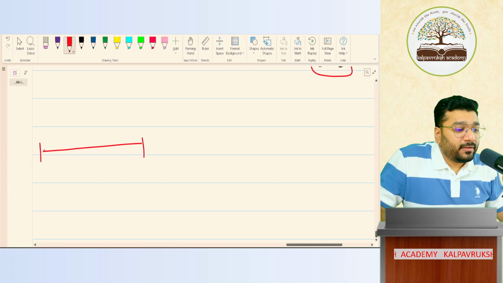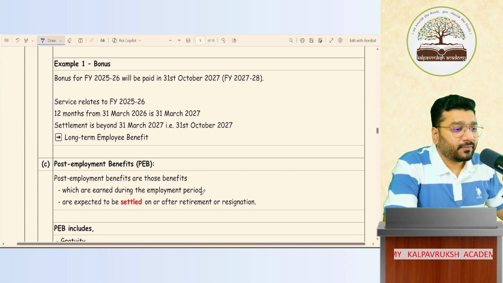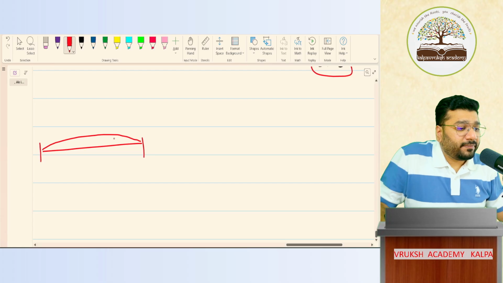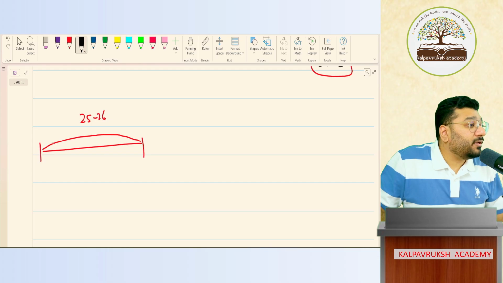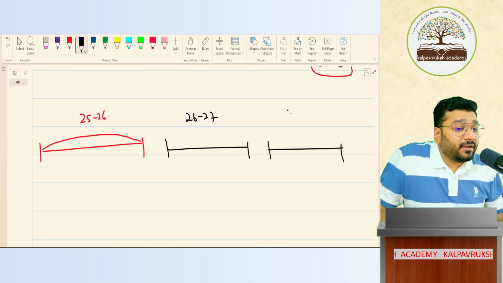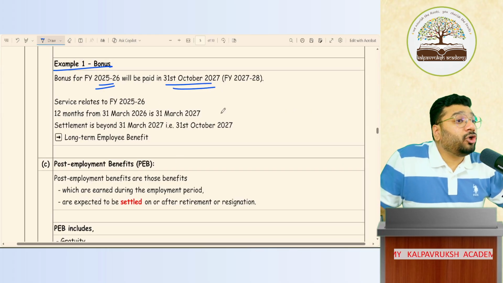Service rendered during the current period. I'll take one example from here itself. This is financial year 25-26. We said that if you provide service during this financial year 25-26, we will give you bonus. But when will I give the bonus? Not in 26-27. Rather, I'll give in 27-28. When in 27-28? 31st October 27.